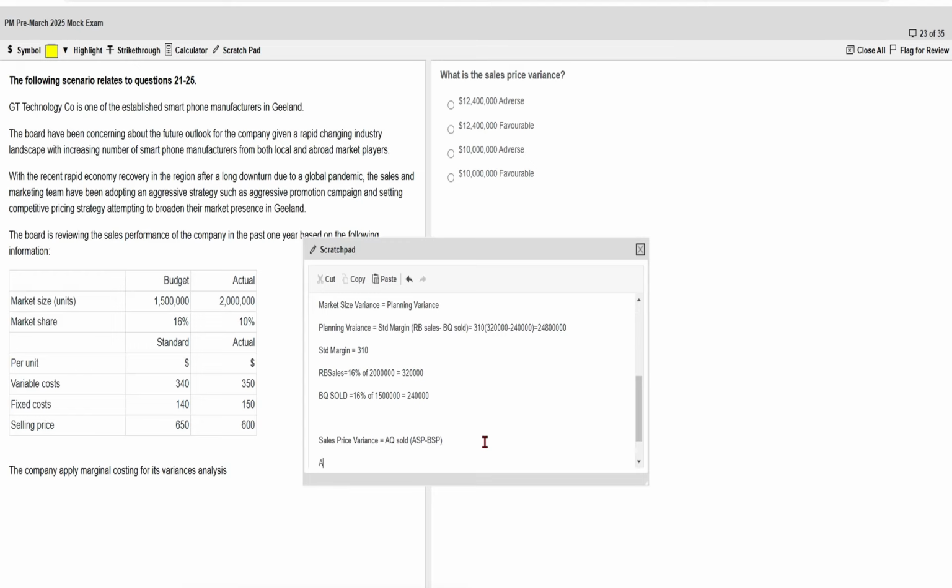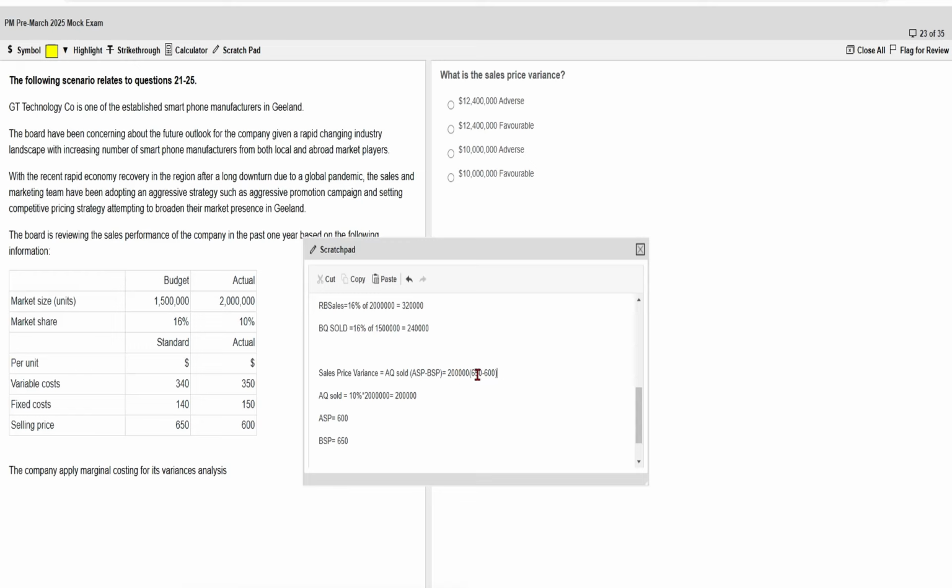How much did we sell? The actual quantity sold will be 10% of 2 million, which gives 200,000. Then we have the actual selling price, which is 600, and the budgeted selling price, which is 650.